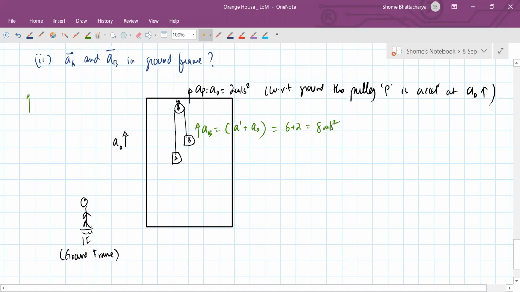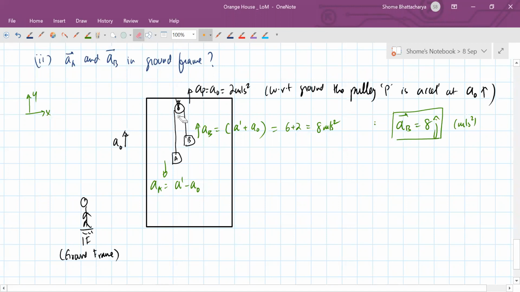So properly speaking, if we take this as a y-axis, we'll say that the acceleration of the block B as seen from the ground frame will become 8 j cap in meters per second square. Now similarly the block A, with respect to the pulley, it is coming down at 6 meters per second square, or A prime, but the pulley itself is going up at A naught. So the acceleration of A will be downwards and its magnitude will become A prime minus A naught, because these two are in opposite directions. A prime and A naught are in opposite directions.